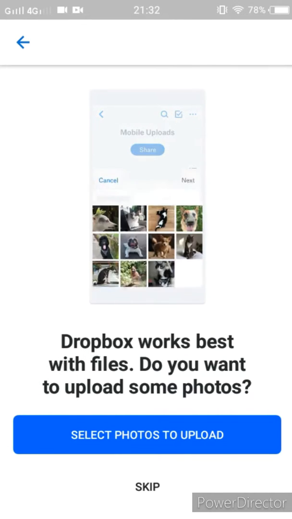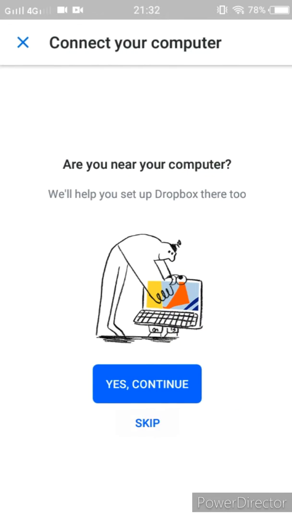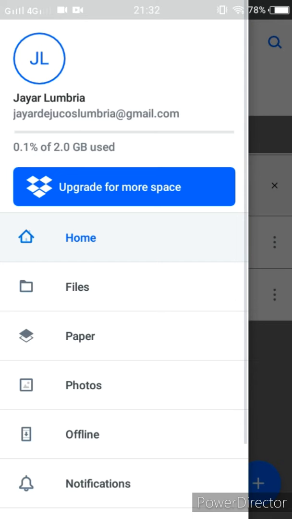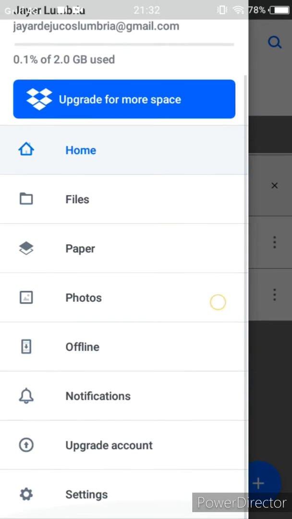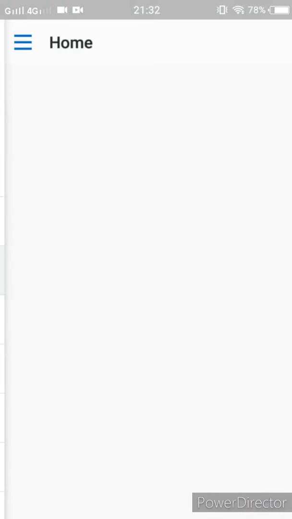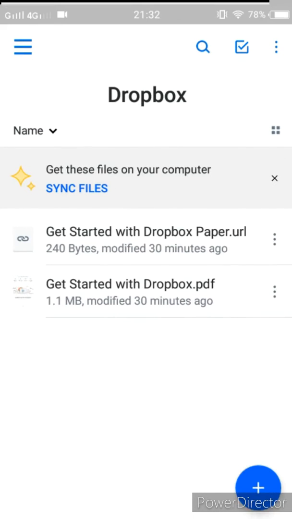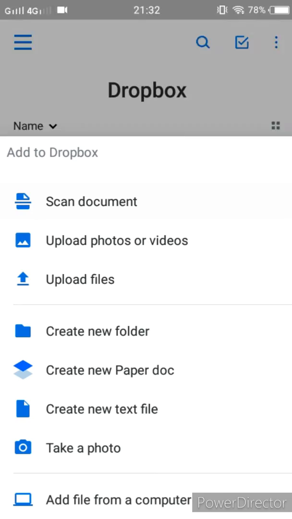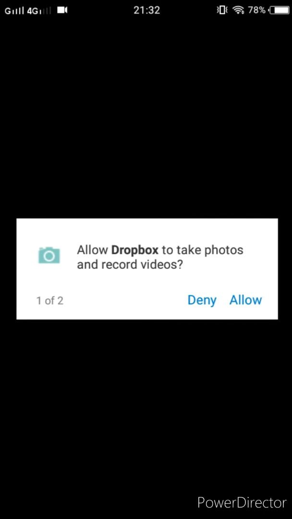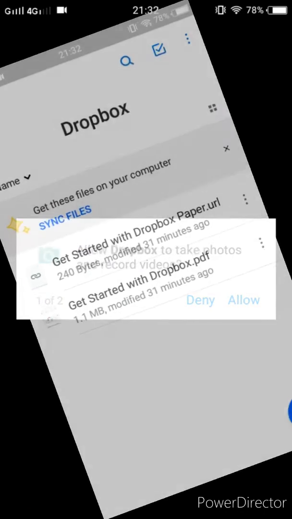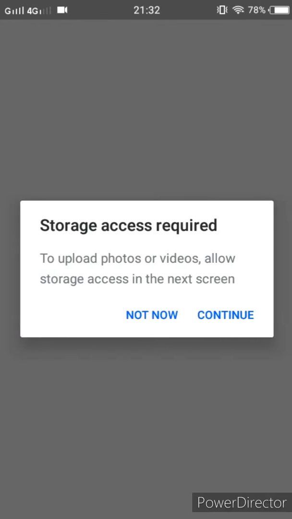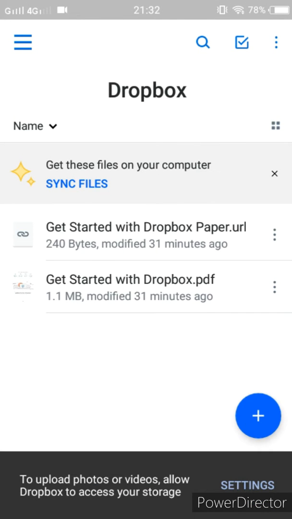Just skip, mga kabulols. The Dropbox app has many folders you can explore. These folders have documents, files, photos, and videos, so that the folders are more organized. Lastly, the purpose of this app is to secure your files and lessen your storage.